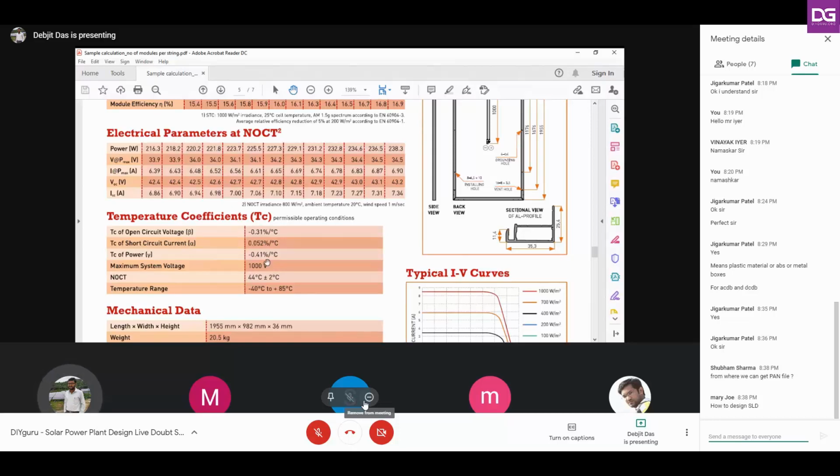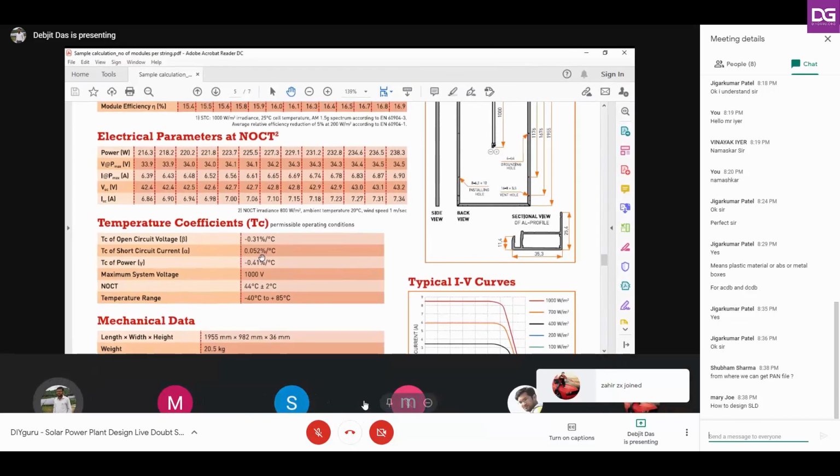As our temperature rises, then our voltage across the module will get decreased at this rate. Okay, and you see a small negative sign is over here, which means that it has a negative temperature coefficient and our voltage will decrease, not increase. Okay, it will decrease as the temperature increases. And talking about the opposite side, if our temperature is decreased, then the open circuit voltage will increase.